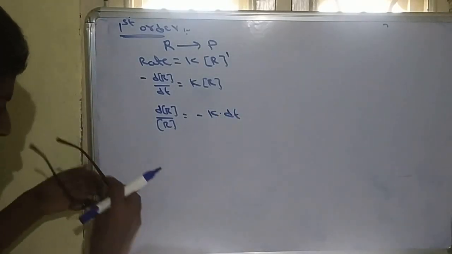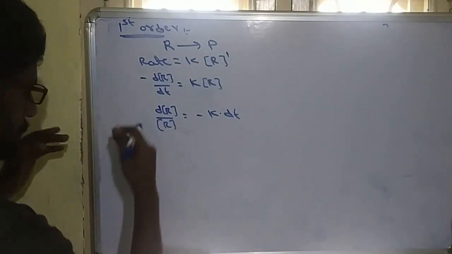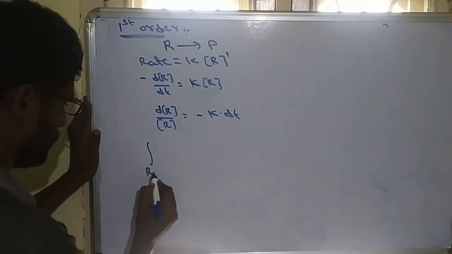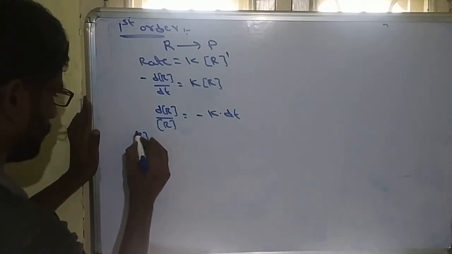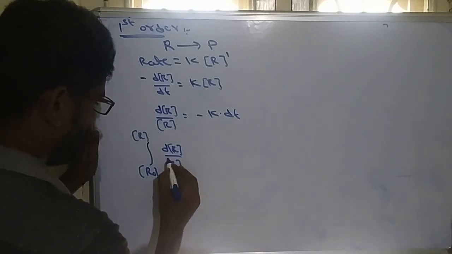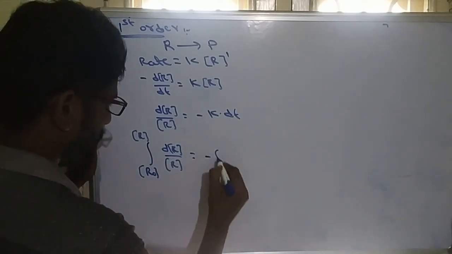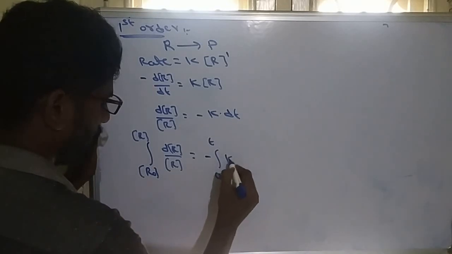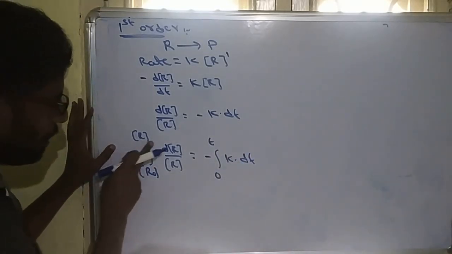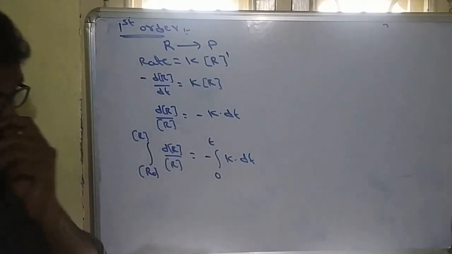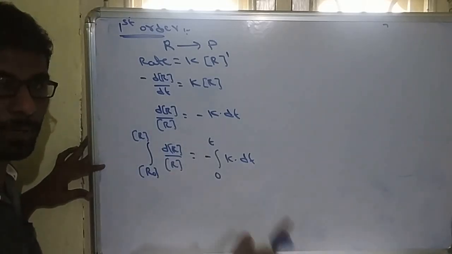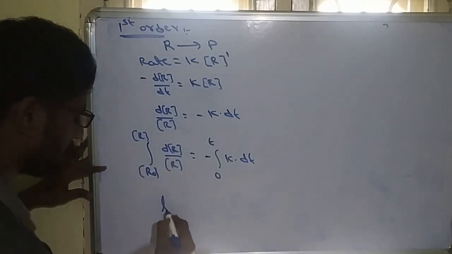The negative sign we are also taking to that side. So on integration of both sides, from R0 to R, initial to final, dR by R is equal to minus the integration from 0 to t of k into dt. So the integration of dR by R will become ln R. Log can be base 10 or base e. Base e we are taking as ln.